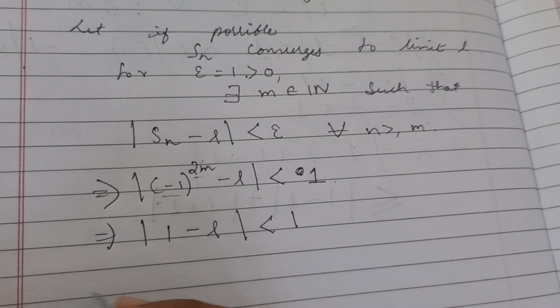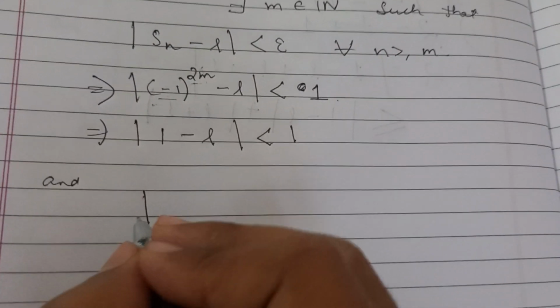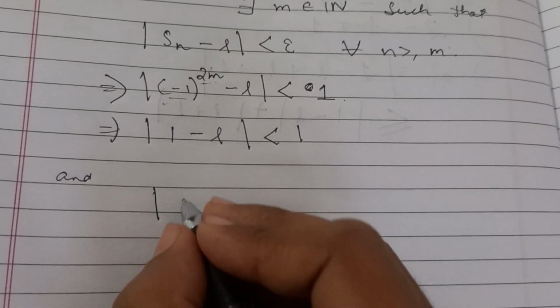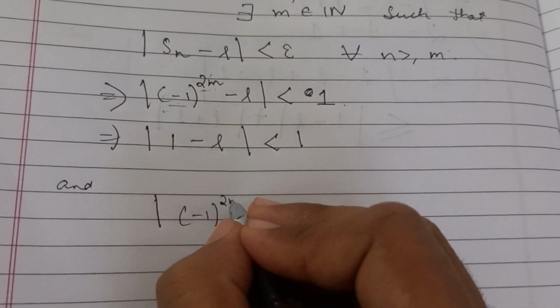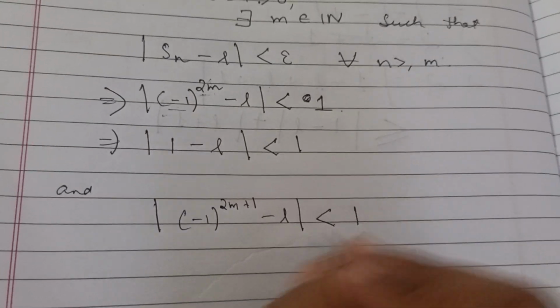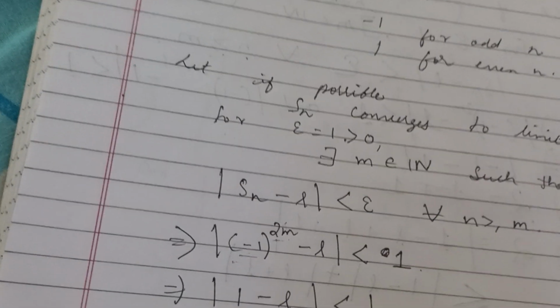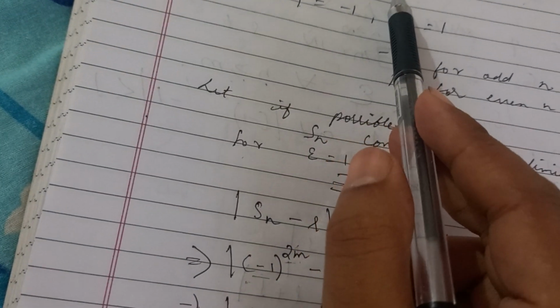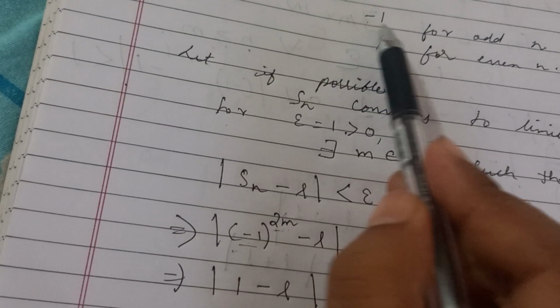And for the second condition, we'll have to do it for an odd number. So for odd, we will consider |S(2m+1) - L| is less than 1. In case of an odd number, we will be getting the sequence value as -1.